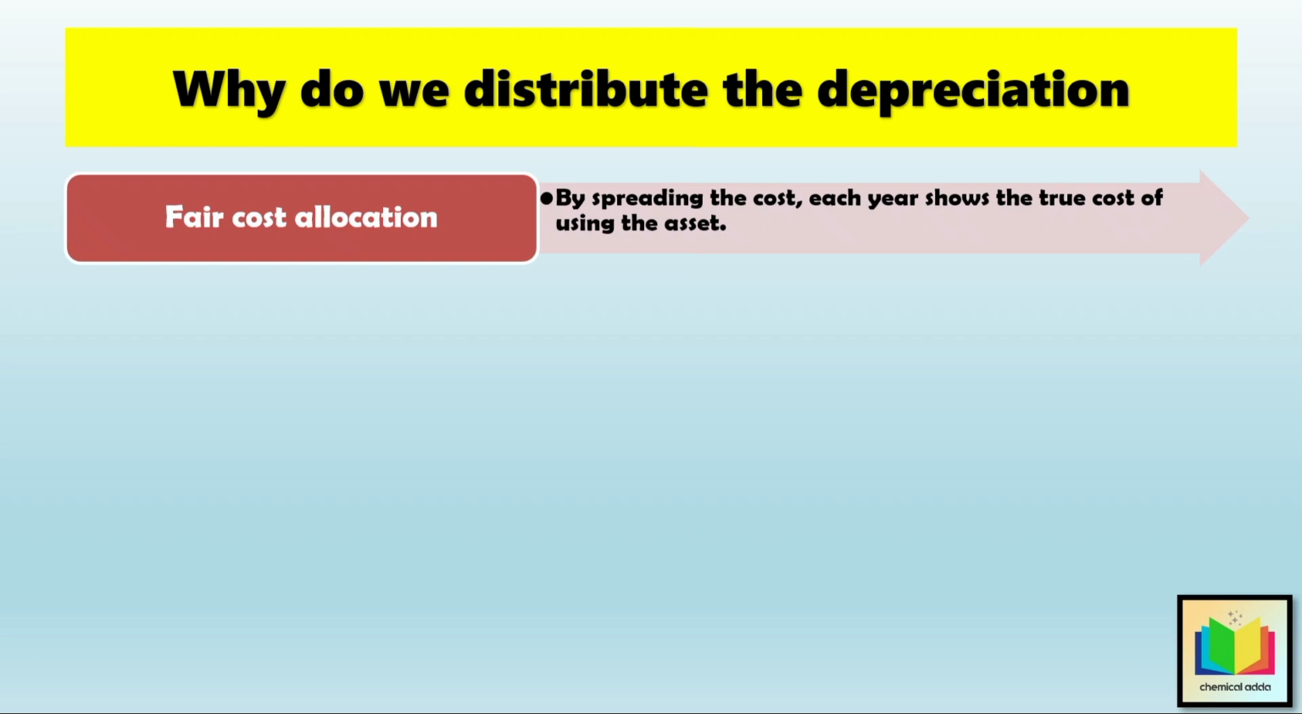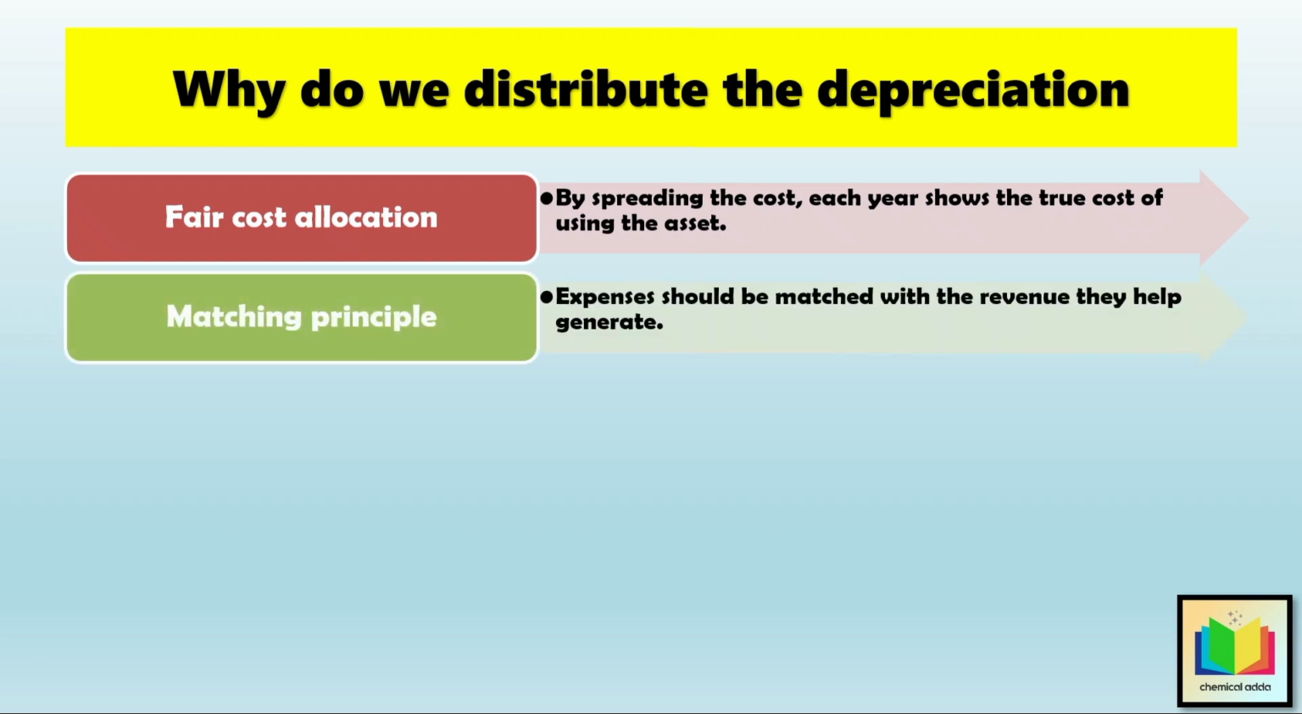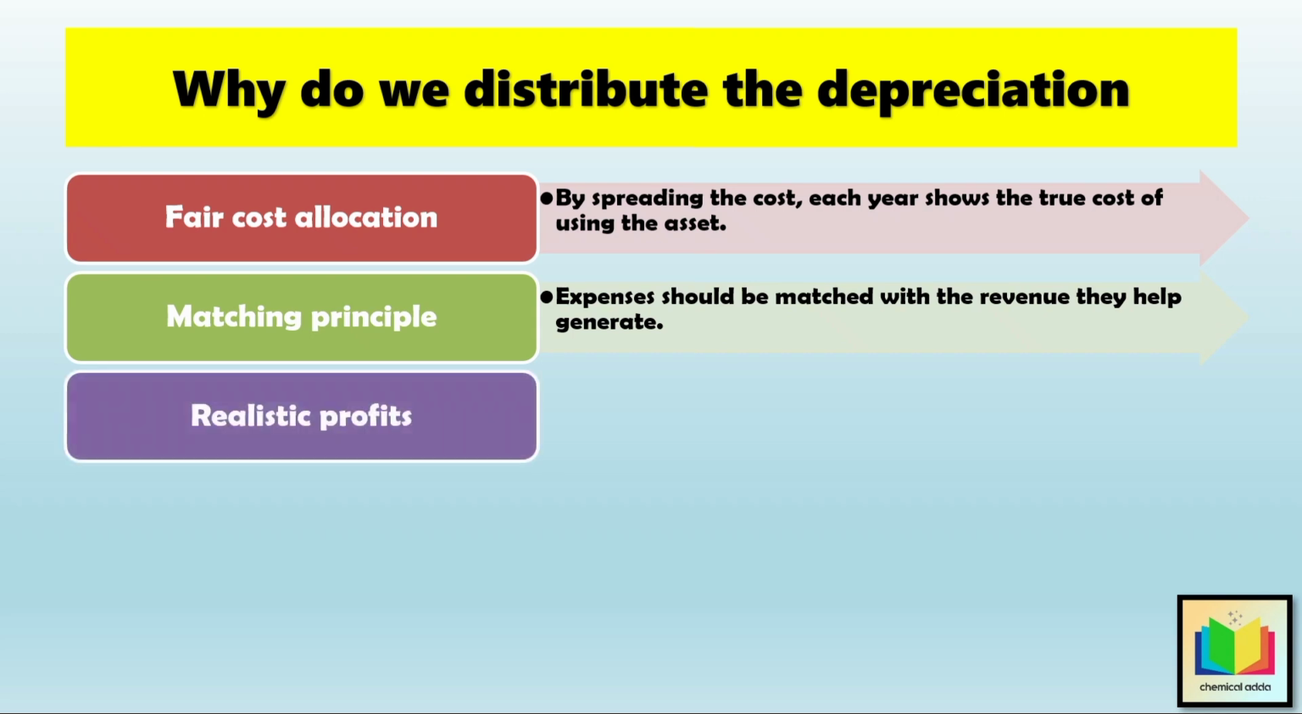The next point is the matching principle. Which means, expenses should be matched with the revenue they help generate. And that's why, as the machine helps produce goods every year, its cost should also be shared across those years. The next point is realistic profits. So, without depreciation, the company's profits would look higher than reality in later years, because no expense is shown for the machine. Hence, depreciation helps to ensure that profits are reported with greater accuracy.